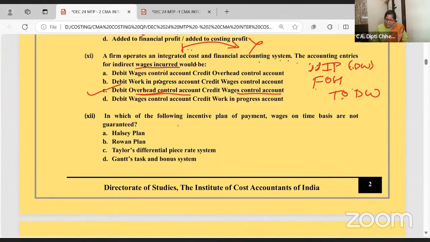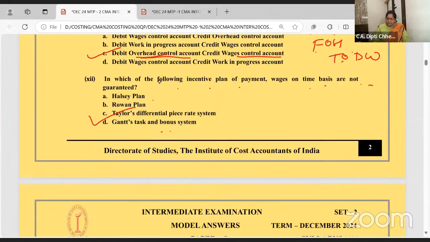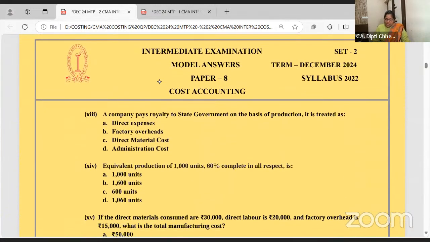In which of the following incentive plans are wages on time basis not guaranteed? In Halsey and Rowan it is guaranteed. In Gantt also it is guaranteed. Taylor's, from the name itself you can tell, is piece rate. So no time basis. A company pays royalty to the state government on the basis of production. Then royalty which is paid on the basis of production, is it treated as a factory overhead, direct expense, direct material, direct expense?